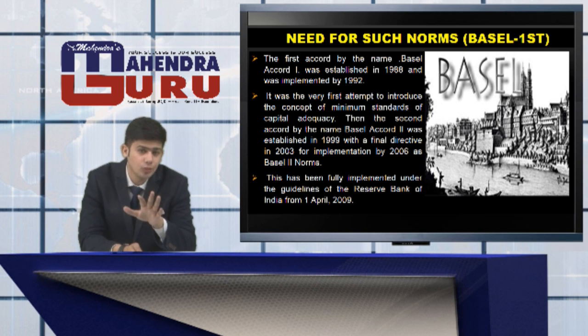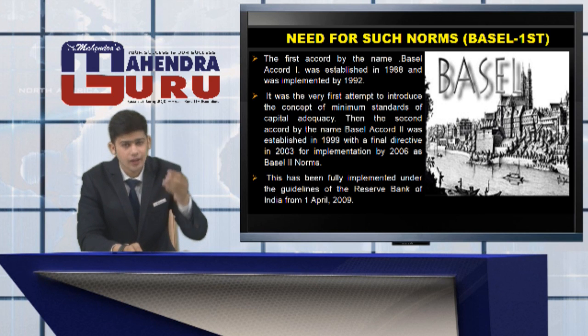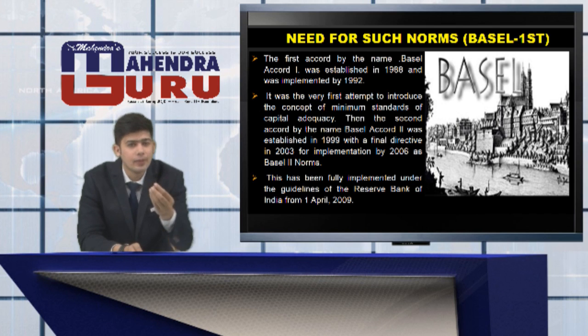A bank has to maintain a minimum capital so that when there is a loss, that capital could be used for loss recovery. That led to the first part in 1988, called Basel I, which was implemented in 1992. It had a single point agenda that a bank has to maintain a minimum capital.